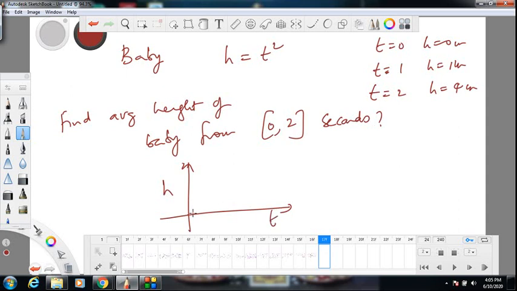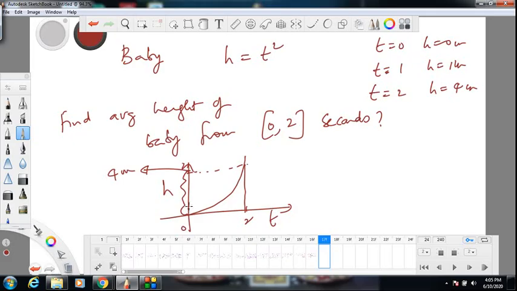So the graph will look like this in this case. So you see, from 0 to 2 seconds, the baby is taking so many values of height. All these values it is taking, is it not? This is 4 meters. All these values average you have to calculate.